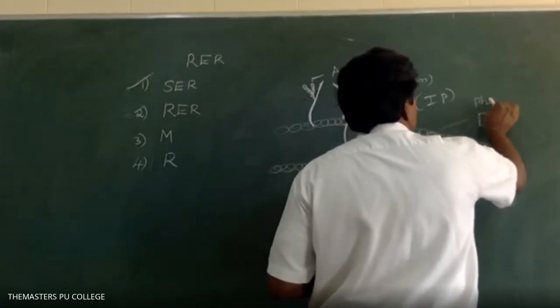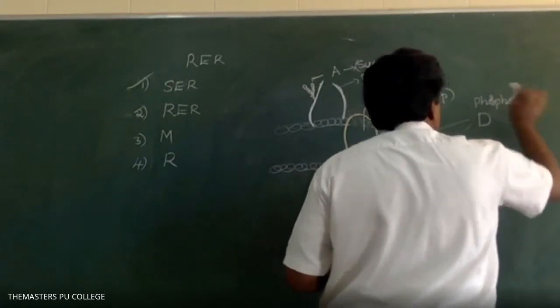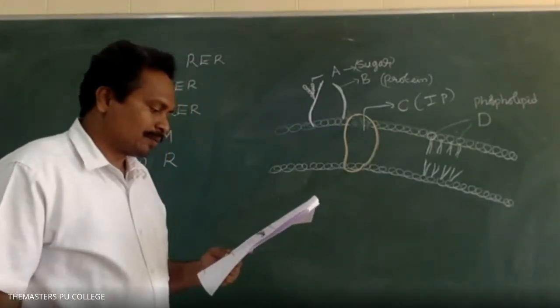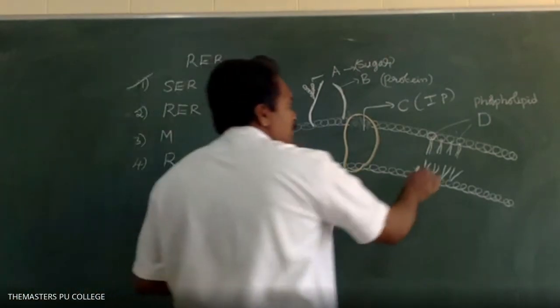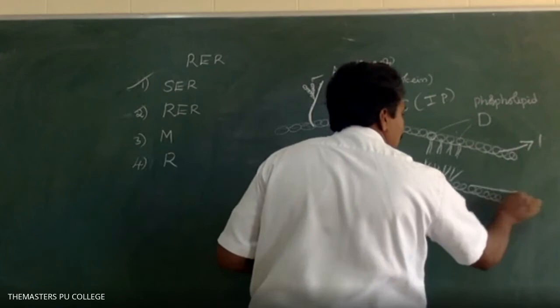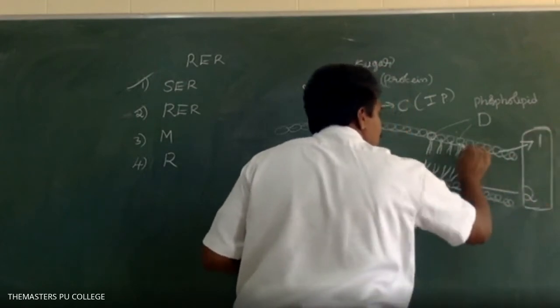D, lipid, phospholipid molecules. What is the answer? Sugar, protein, integral protein, and the lipid layer. Two layers of lipid molecules: this is one layer and the second layer of lipid molecules.